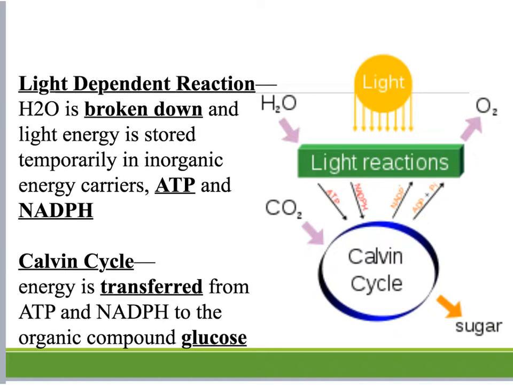The other process during photosynthesis is called the Calvin cycle. And during the Calvin cycle, that energy is transferred from the ATP and NADPH to the organic compound glucose. So it's a multi-step process. We look at photosynthesis as, light goes in and we take water and carbon dioxide and we produce oxygen and glucose. But there's a lot more to it, where it has to get transferred into ATP, which then gets transferred into the glucose. So you should have filled that in underneath the photosynthesis side on the back of your sheet.